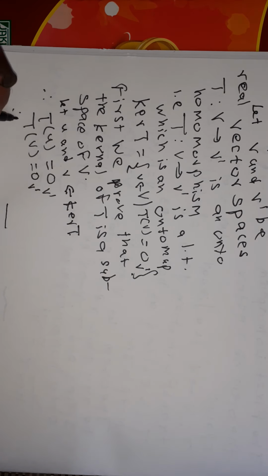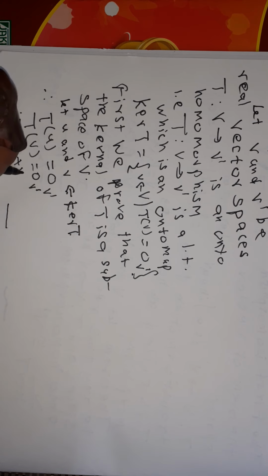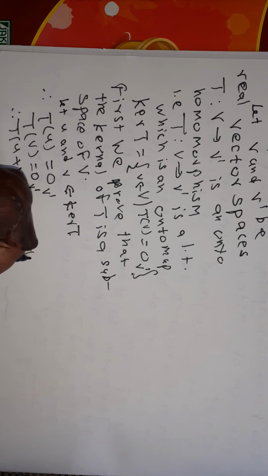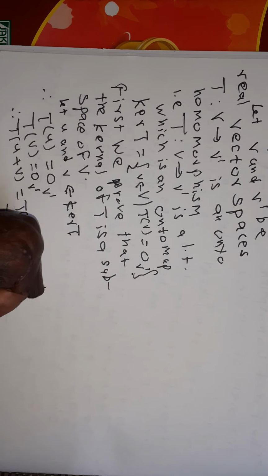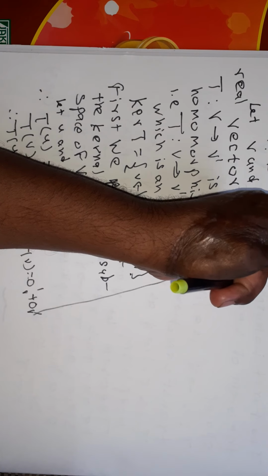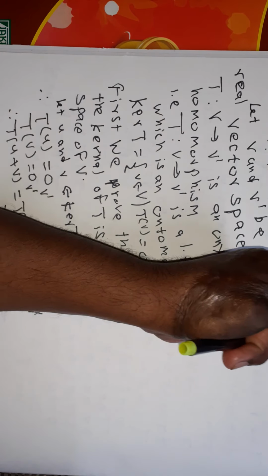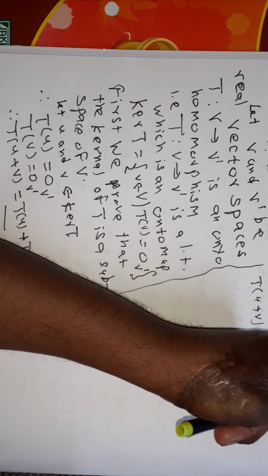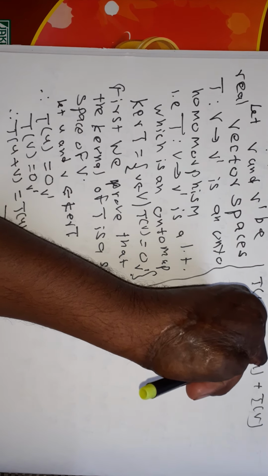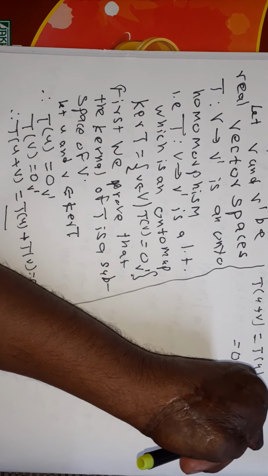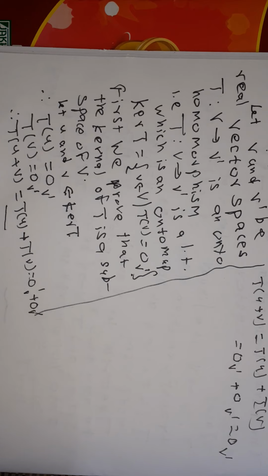Therefore, T of u plus v is equal to T of u plus T of v, which is equal to 0 V dash plus 0 V dash, which is equal to 0 V dash.